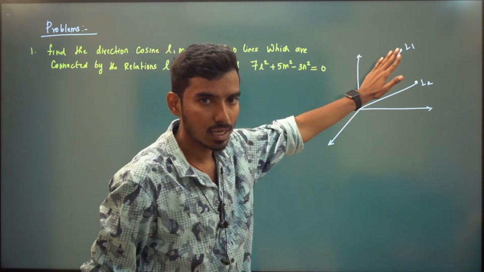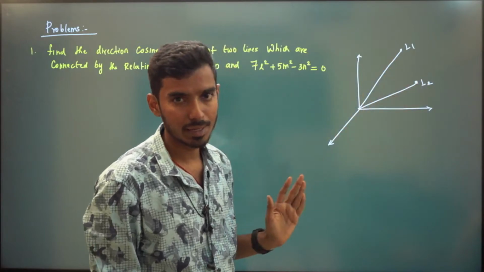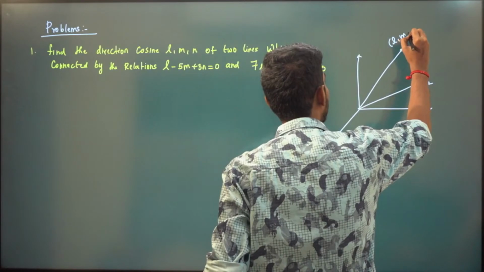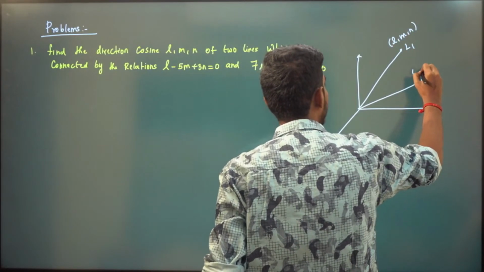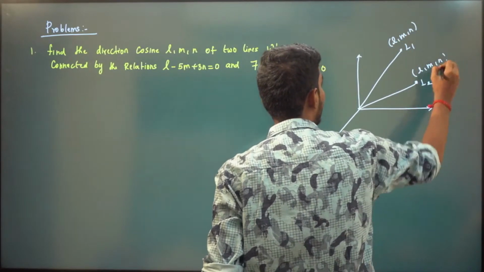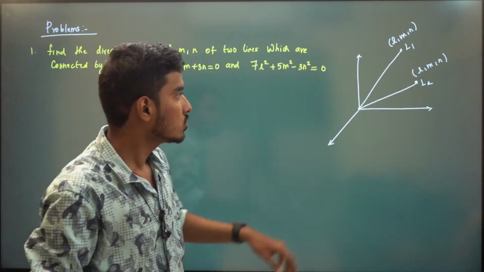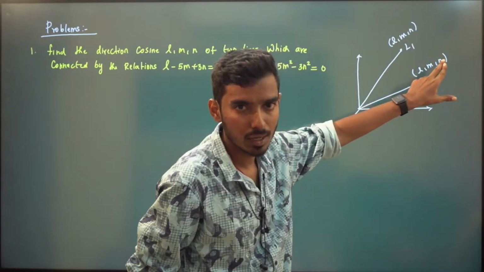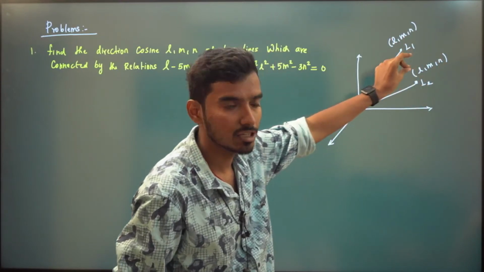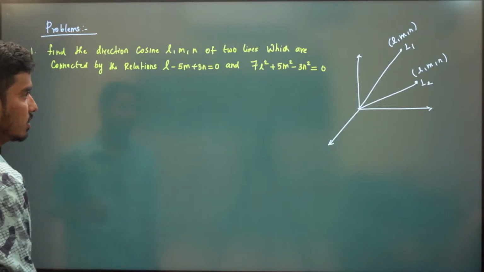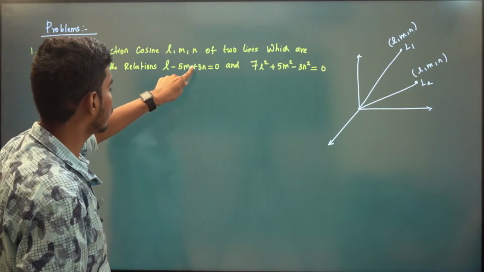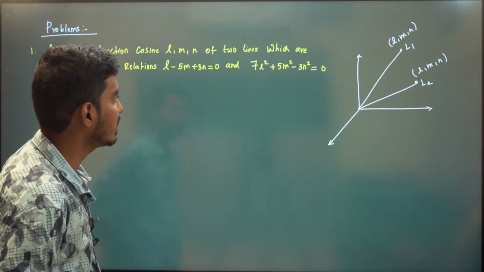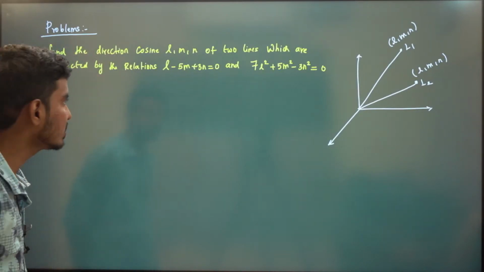So each will have some L comma M comma N. There is a connection between these two: L minus 5m plus 3n is 0 and 7l square plus 5m square minus 3n square is 0. That is the connection.